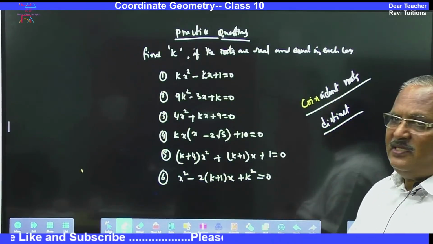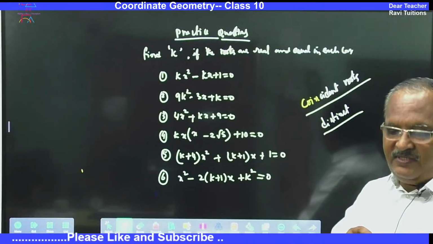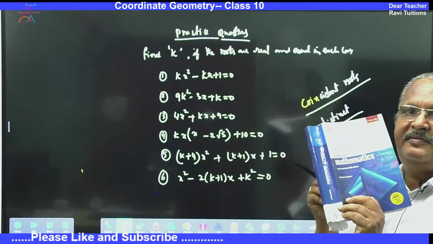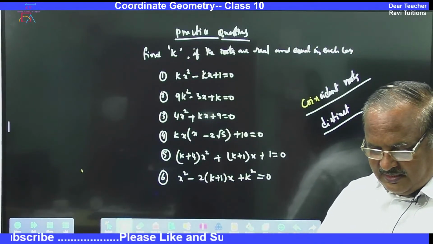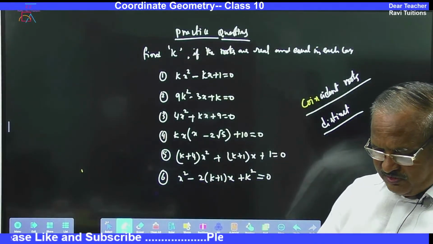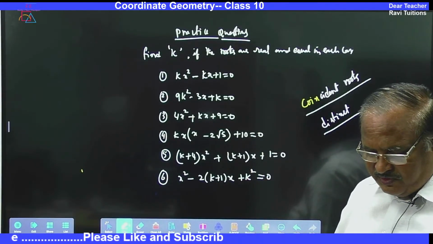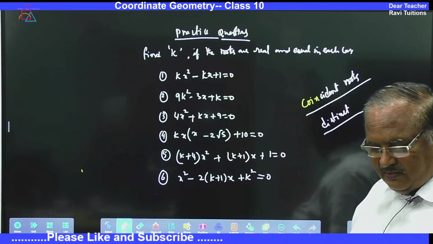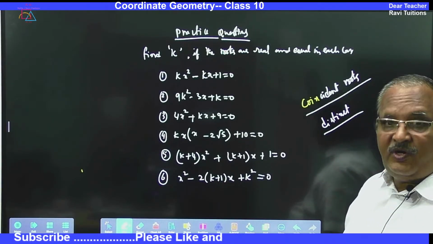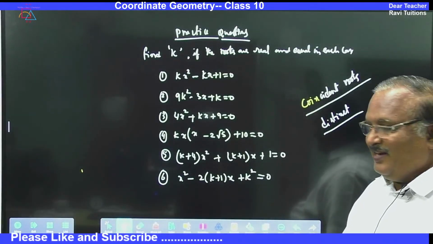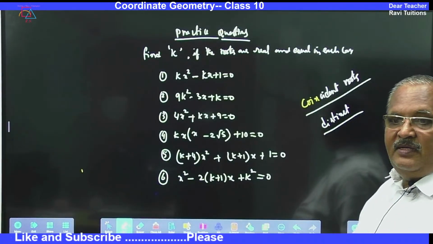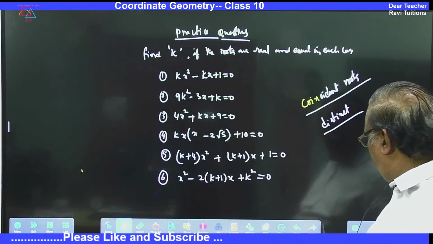On this model, there are n number of questions. In this book, I will tell you how many questions there are based only on this concept. 25 plus 12, 32. 40 questions are there. A separate exercise is there on this. I hope you have got it, and then we will go to another concept.